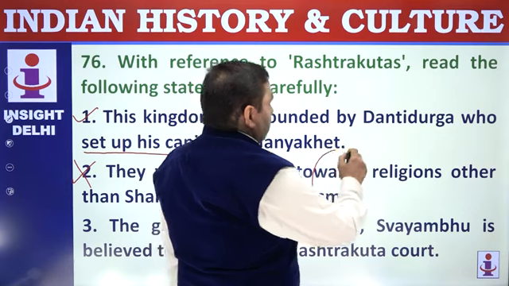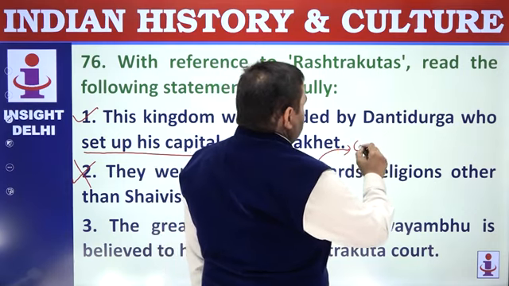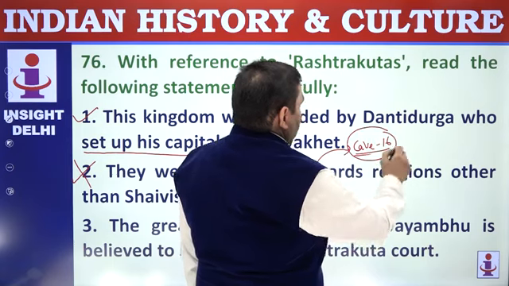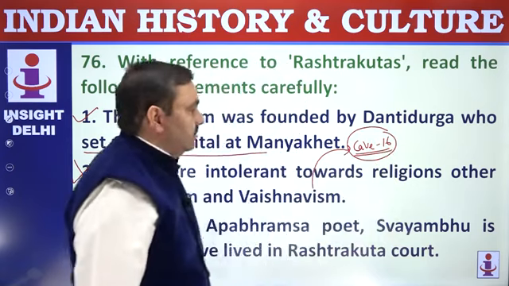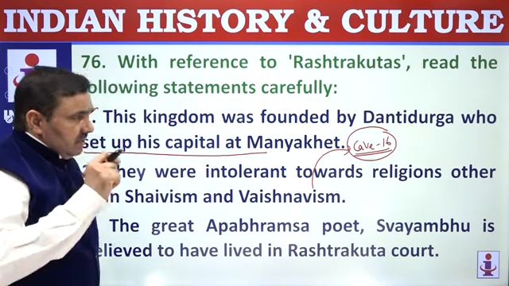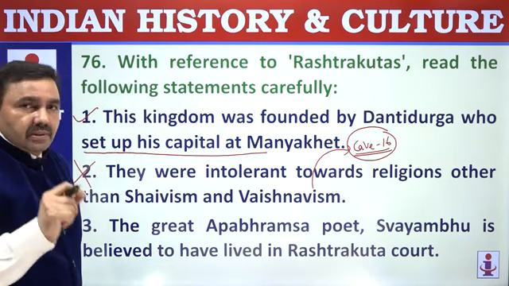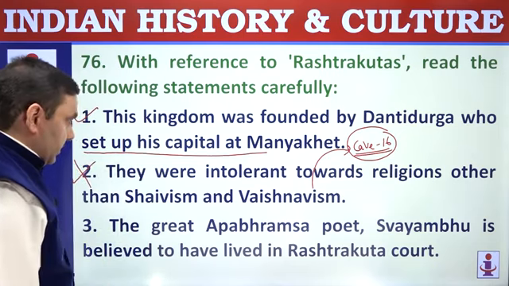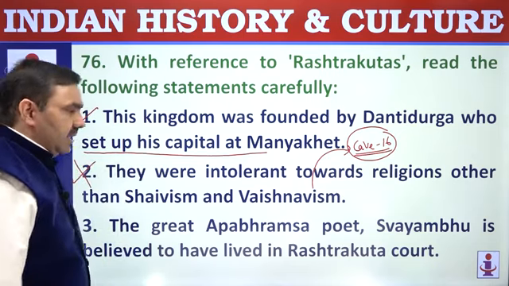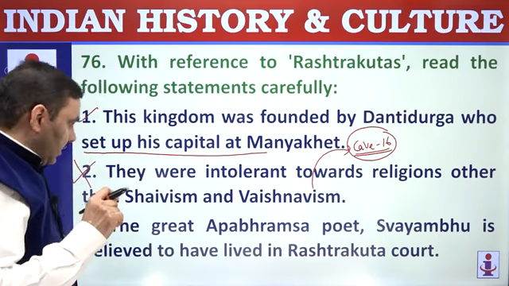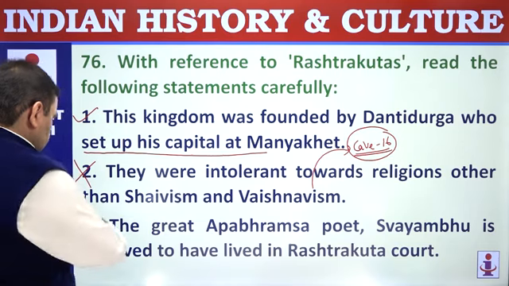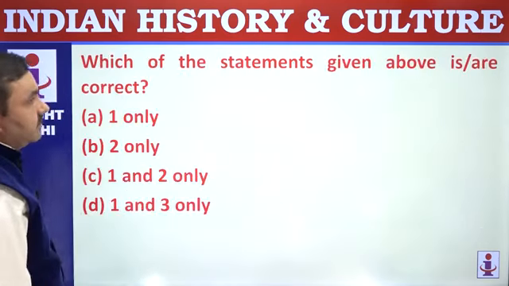And for Rashtrakuta period, you have to remember the cave number 16 at Ellora, famously known as Kailash Temple, the biggest monolithic monument in the whole world. Cutting of this cave was started by Rashtrakuta King Krishna I. The great Apabhramsha poet Swayambhu was believed to have lived in the Rashtrakuta court. That's correct. 1 and 3 are correct.